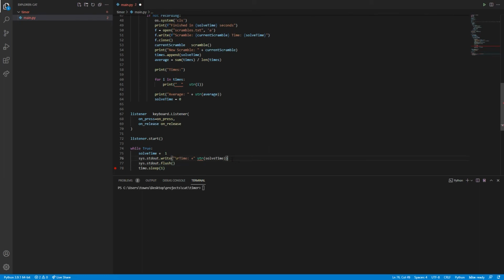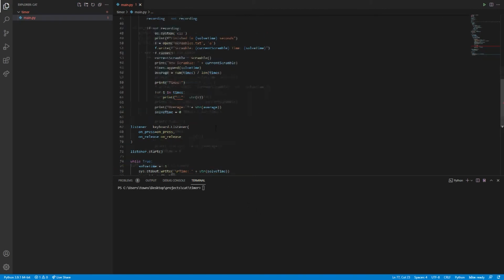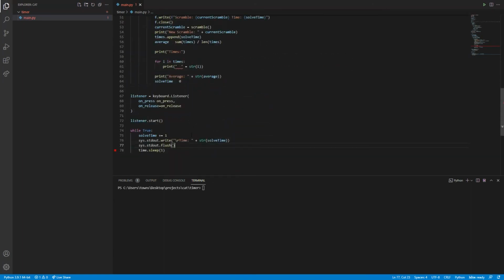What is wrong? I did something wrong. Let's rewrite this. Backslash r time. Okay, so now where's our error? Oh, here. It should be plus equals, not equals plus. That was a typo.